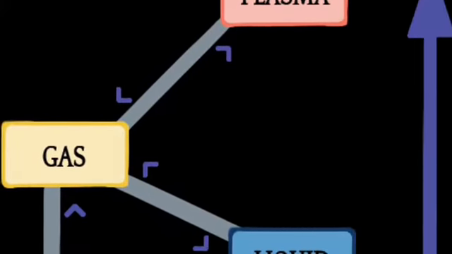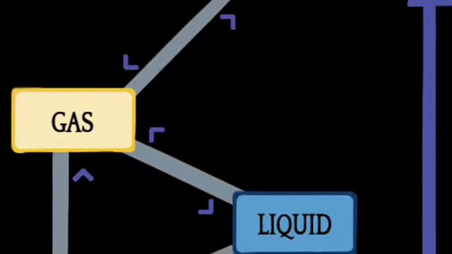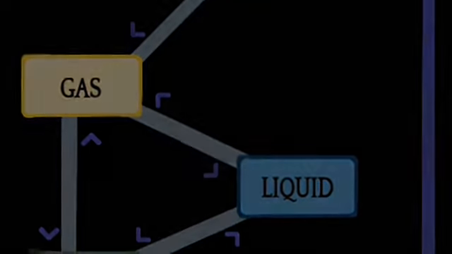Phase changes. Phase changes refers to the change of matter from one state to another. There are 6 types: melting, freezing, evaporation, condensation, sublimation, and deposition. Melting.